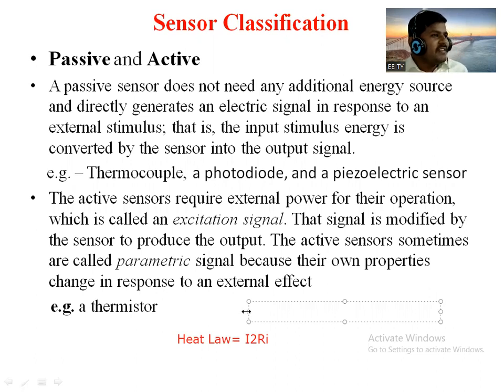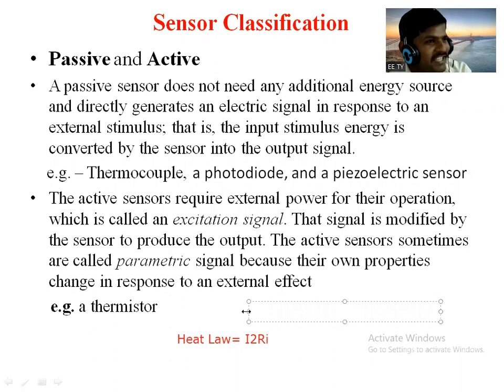So that means if the temperature of any resistive material increases, what about its resistance? What happens to the resistance? Does it decrease or increase? Increase. This is one resistive material.